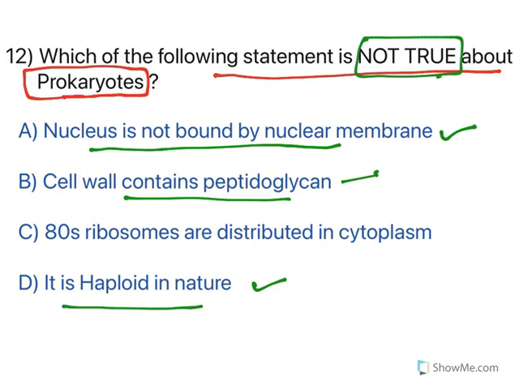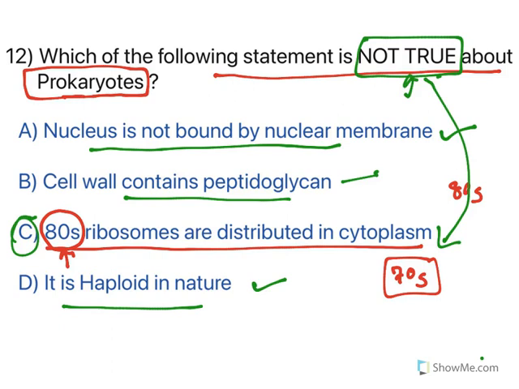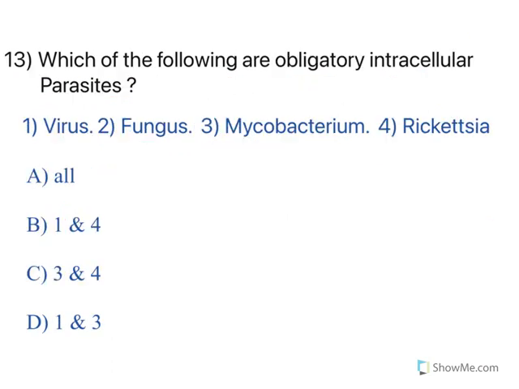Now, what is not true? 80S ribosomes are distributed in cytoplasm. Read the option carefully. 80S. 80S is present in eukaryotes, whereas 70S ribosomes are present in prokaryotes. So 80S is not present in prokaryotes. So this option is not true, and we are looking for the not true one. So this is the answer. Option C is the answer. Moving to the next one.